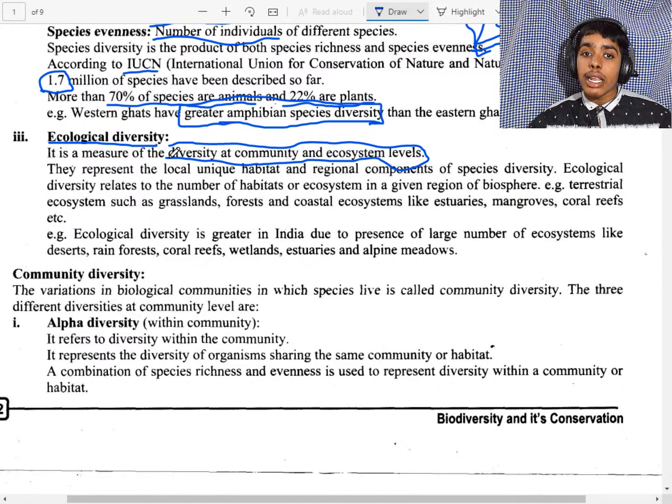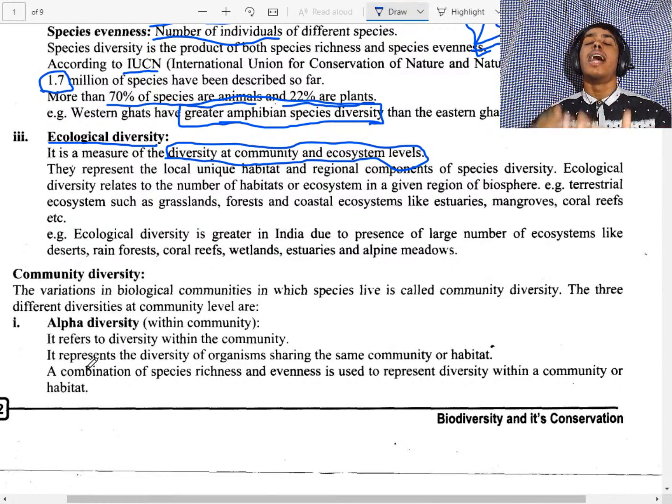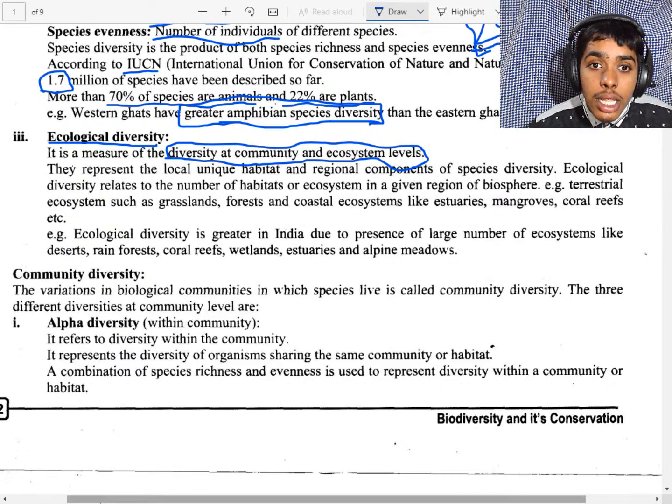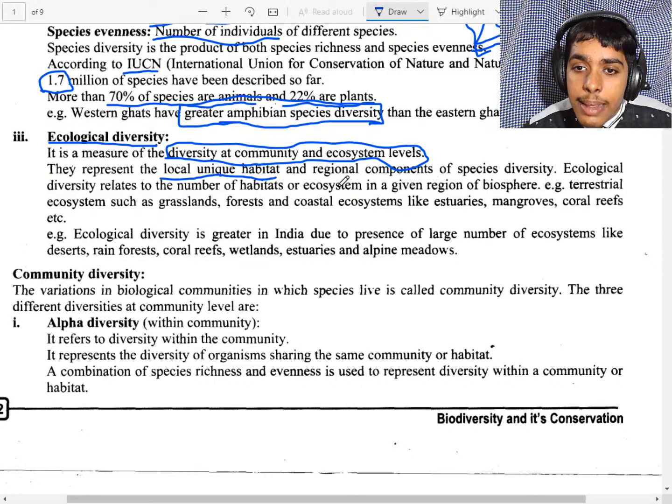Ecosystem and community level, one by one. Okay, now we will see they represent the unique habitat and regional components of species diversity. That means for a particular place, they represent the number of species or components, and represent the local. Look here, they represent the local unique habitat as well as the regional component of the species diversity.